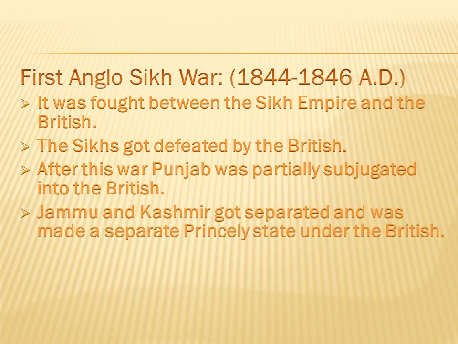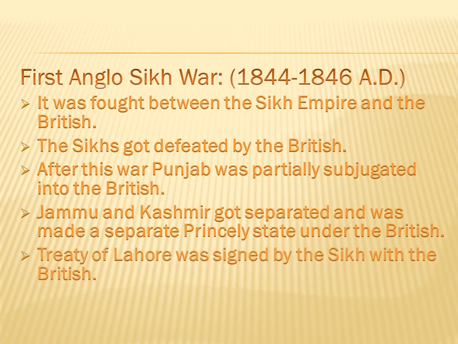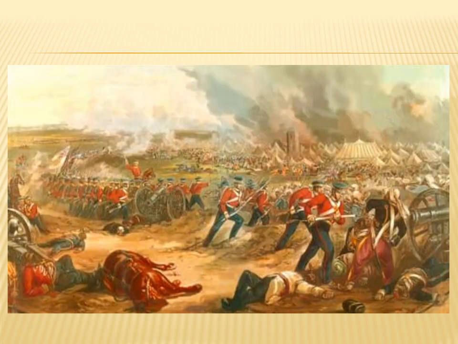Jammu and Kashmir, which was a part of the Punjab territory, got separated and was made a separate princely state under the British. As usual, after a war, the British signed a treaty, and this time they signed the Treaty of Lahore with the Sikhs. Image of the first Anglo-Sikh War, in which the Sikhs got defeated by the troops of the British.